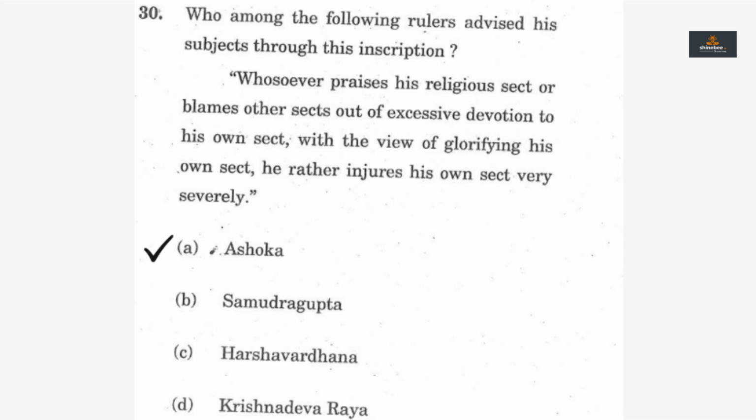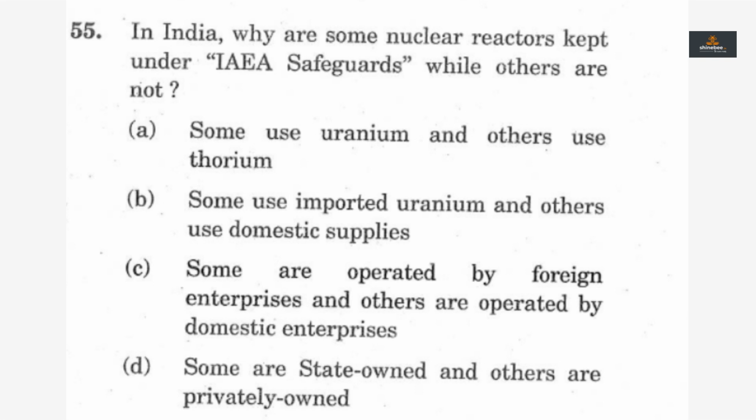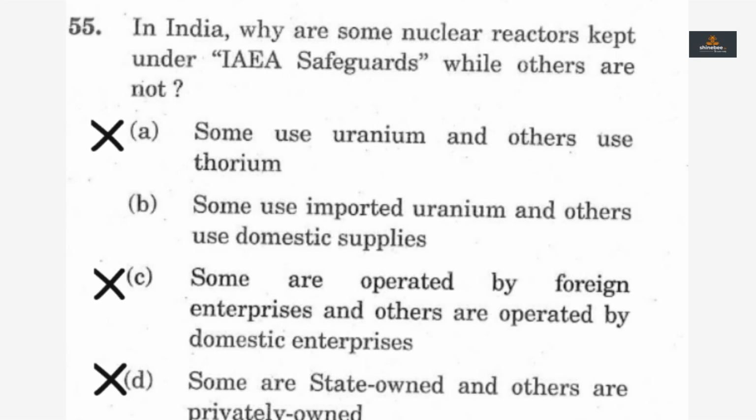The question in 2020 prelims with regard to why some nuclear reactors in India are kept under IAEA safeguards. Here, try to validate options through examples and you would get the correct answer. Try to think of any nuclear reactors which use thorium, that is option A, or which are operated by foreign enterprise, that is option C, and nuclear reactors which are privately owned, that is option D. You cannot think of any such examples because there are none. Hence options A, C and D should be incorrect, and the logically correct option should be option B.